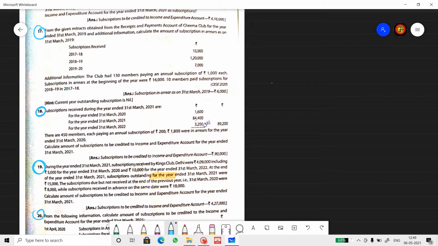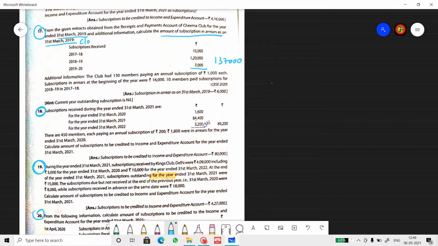Garewal. 17th question. From the following extract obtained from the receipt and payment account of Seema Club for the year ended 31st March 2019 and additional information, calculate the amount of subscription in arrears as on 31st March 2019. Subscription received during the year total is 1,37,000. So we received 1,37,000. They want us to find the arrear subscription as on 31st March 2018.